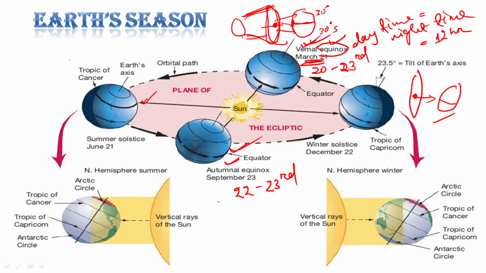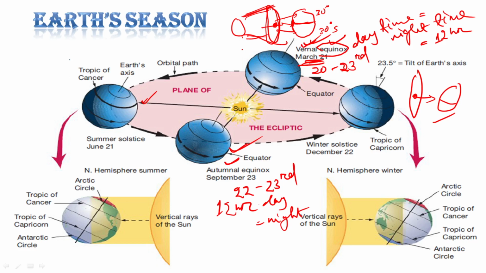Here also we are getting a 12-hour day and 12-hour night. Okay, this is called equinox, equal day and night, right? And the center of illumination is at the equator.